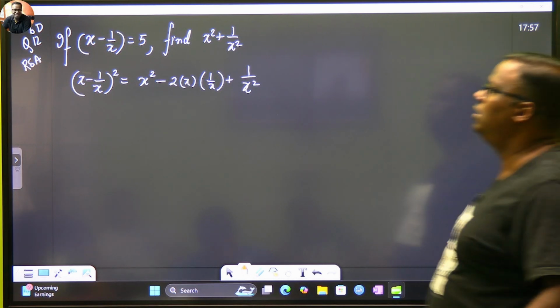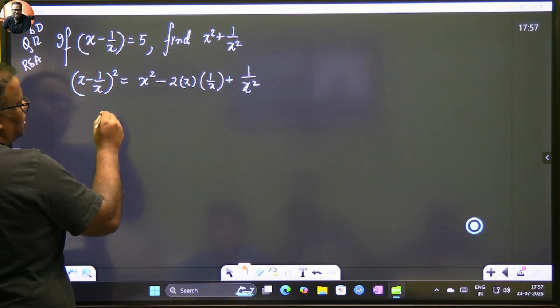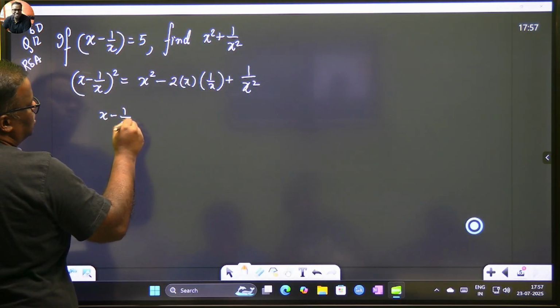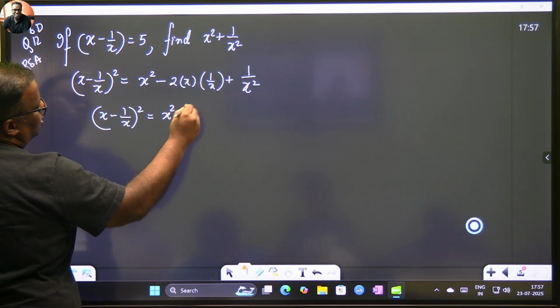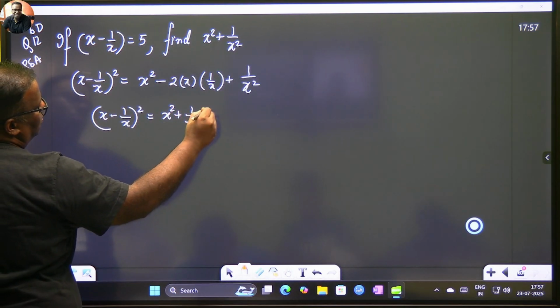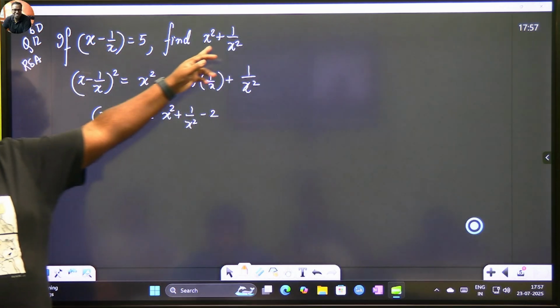Why? What is there to interchange? Don't get worried about it. Let's make this simple. So this is (x minus 1 upon x) whole square, which is equal to x square plus 1 by x square minus 2. Are you fine? What have you been asked to find out?